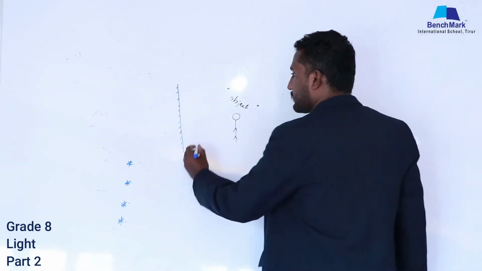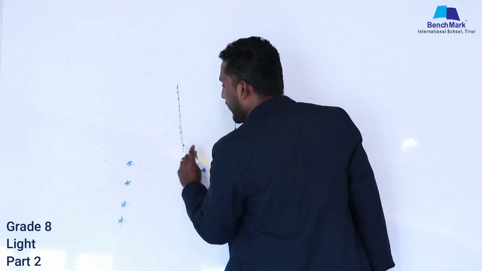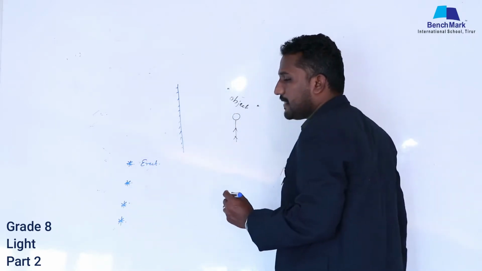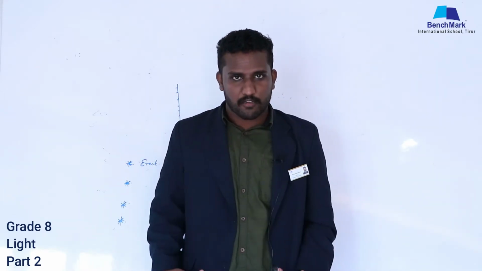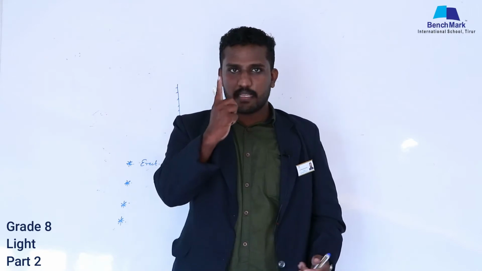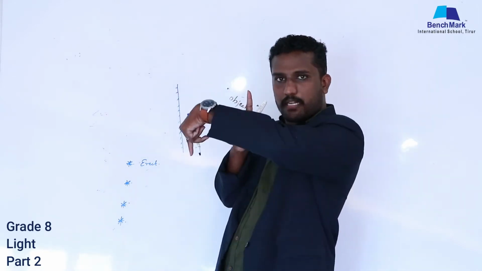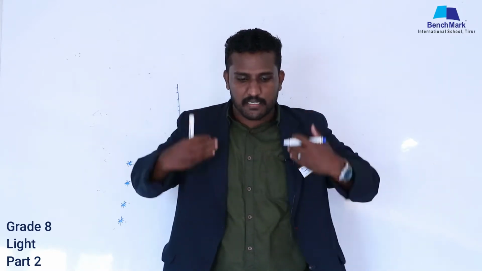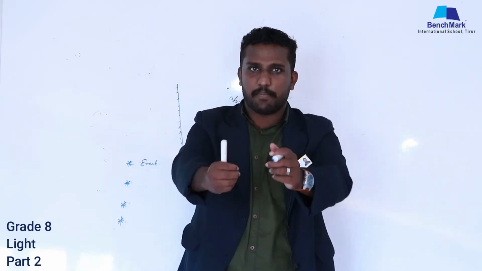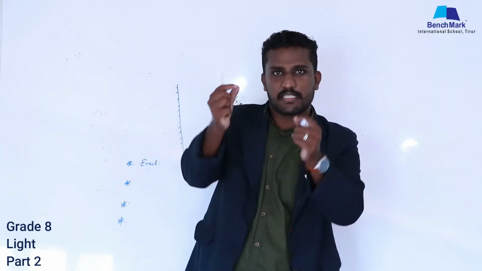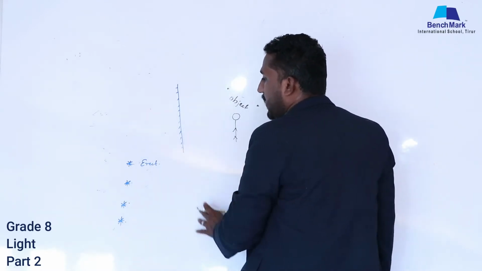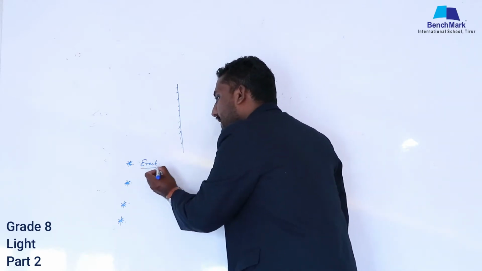Point number one: the image formed by a plane mirror will be erect. Erect is easy to understand. For example, if I am standing in front of the mirror like this, the image will also be like this. It will not be upside down. That is what we call erect. My face, my body, everything is the same as the object. It means it's not upside down, it's just erect. So the first characteristic of the image produced by a plane mirror is that it will be erect.